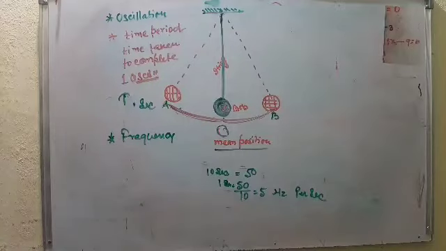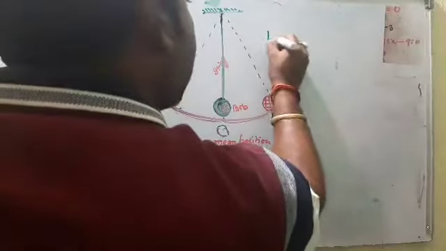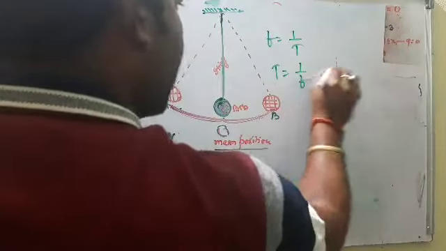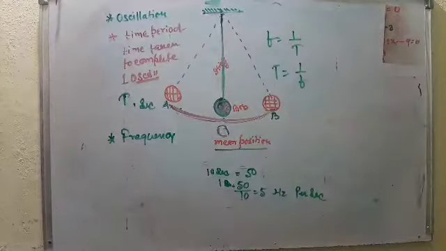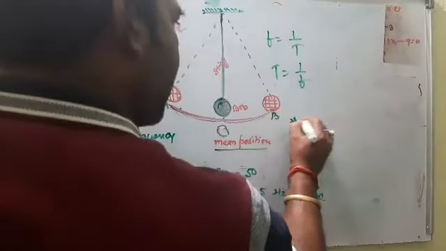What is the relationship between this frequency and time period? So frequency is equal to 1 by time period, or time period is equal to 1 by frequency. Clear? Now one more term, that is amplitude.